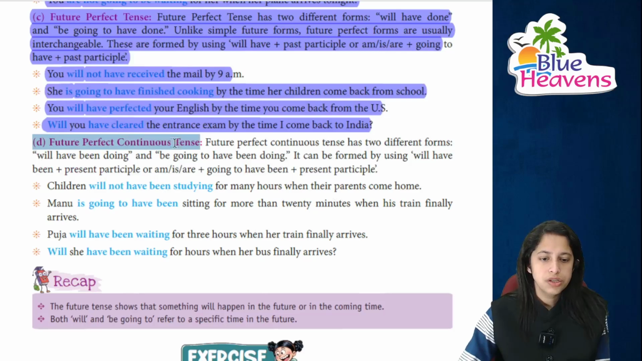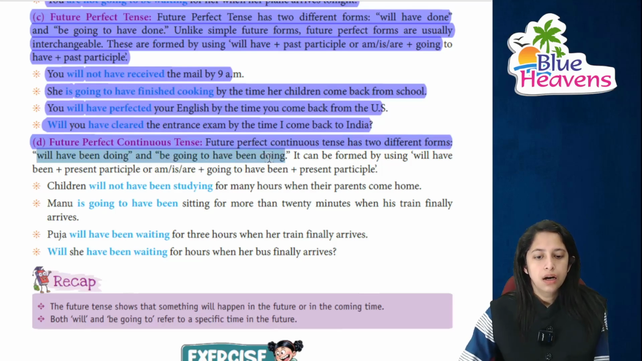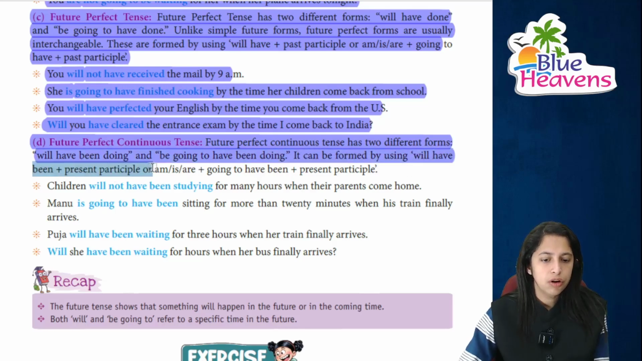Like the last one is the future perfect continuous tense. It has two different forms, that is will have been doing and be going to have been doing. हम इसको कैसे दिखा सकते हैं, will have been and the present participle, or is, are, am लगाएंगे, going लगाएंगे, to have been and the present participle.